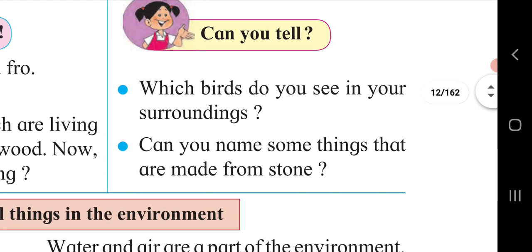Can you tell, which birds do you see in your surroundings? So as we see, crow, sparrow, pigeons and many more birds around us. Can you name some things that are made from stone? Yes, some statues are made from stone. Some kitchen utensils are made from stone. In the Stone Age period, stone tools were also famous.